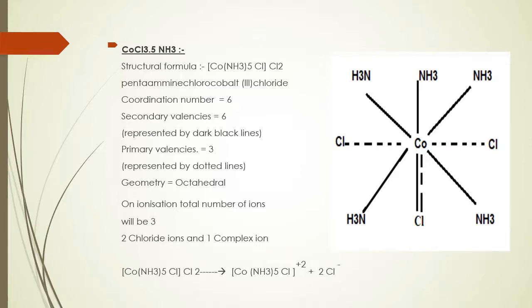That is, the chloride ion inside the square bracket satisfies both primary as well as secondary valencies, and 2 chloride ions are outside the square bracket. These chloride ions present outside the square bracket can be ionized and are instantaneously precipitated on the addition of silver nitrate.